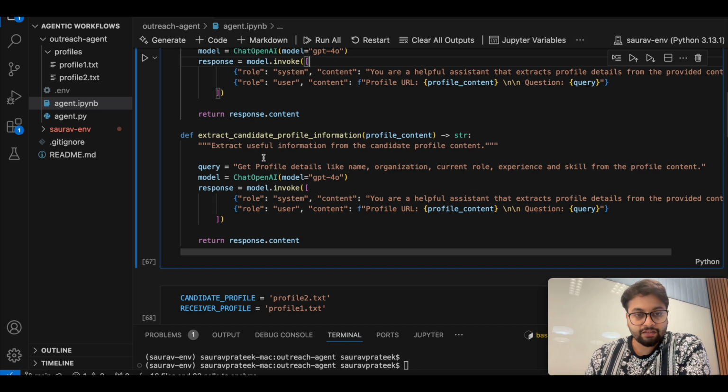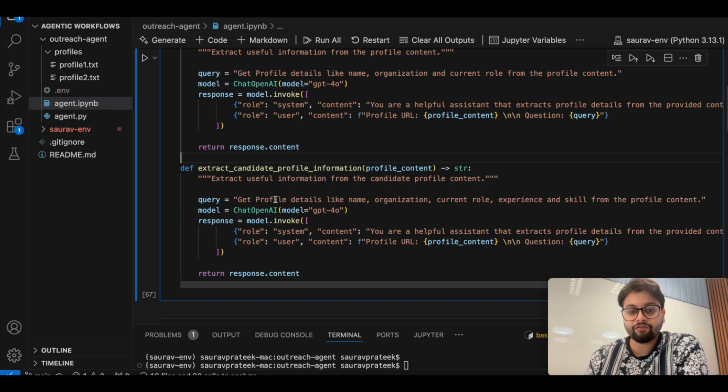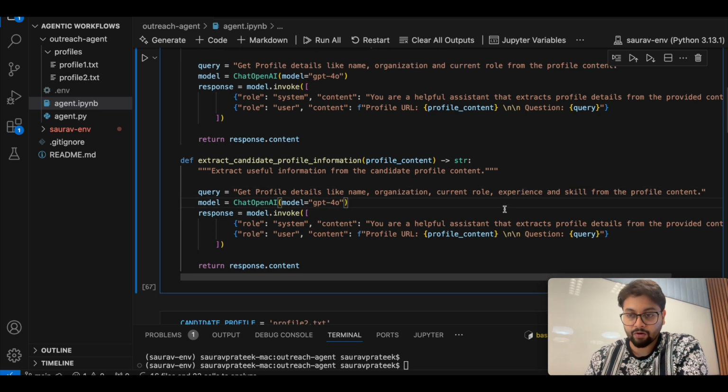Now another method is extract candidate profile information. It is also very similar to the receiver profile information, but here we want a different set of information, so the query is a bit different. Here it says get profile details like name, organization, current role, along with experience and skills from the profile content.